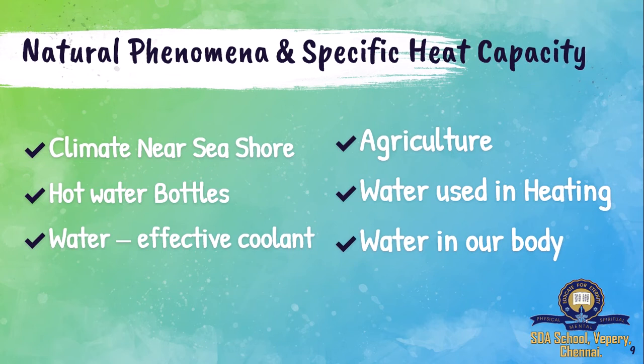When you go to the same beach around 3 o'clock, the sand is very pleasant to walk on. It's a little warm, and after 4 or 5 it gets cold, and around 6 or 7 it becomes really nice and cold. And the other examples that are given in your book: hot water bottles are used for fermentation. That is, water does not cool very quickly, as I told you. So a hot water bottle could stay hot for a very long time.